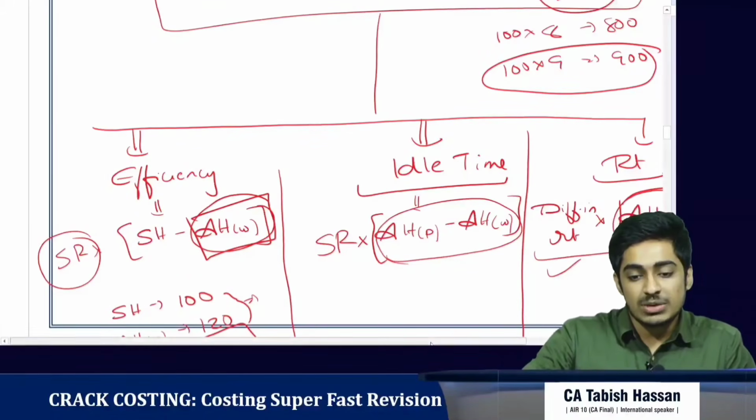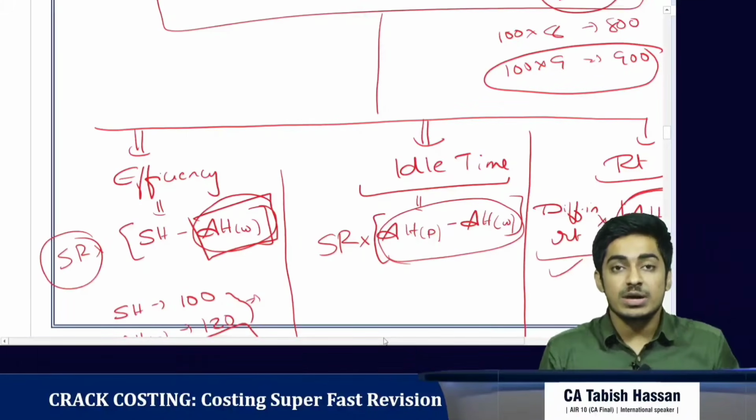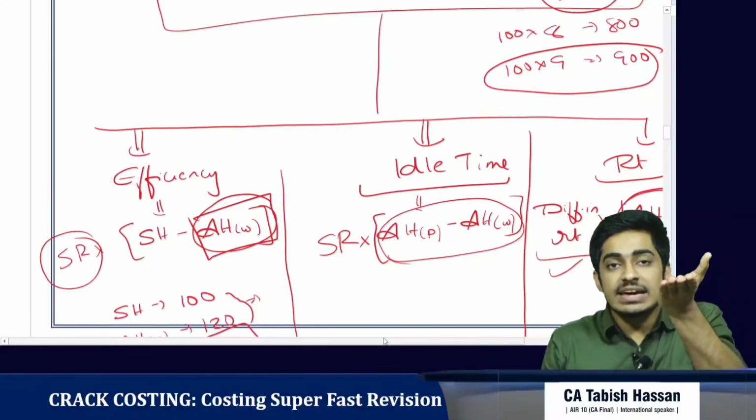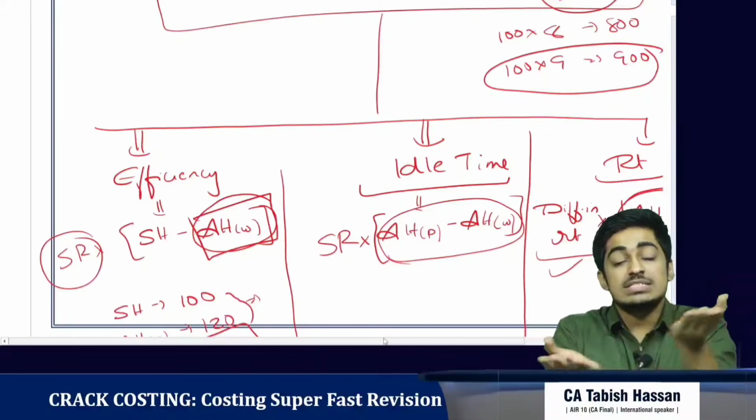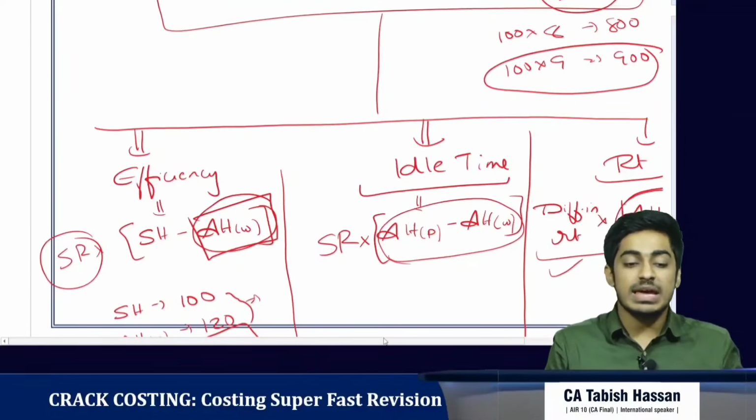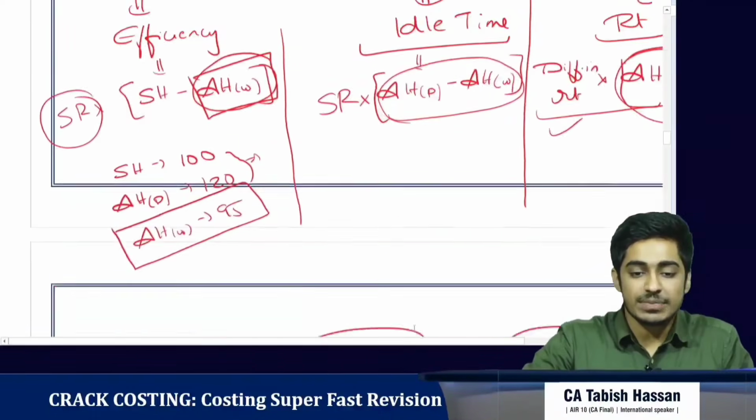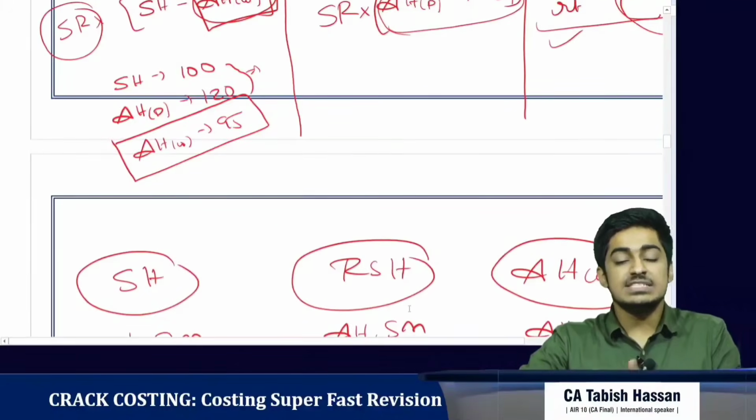Now coming to labor efficiency variance. What are we comparing here? What are the standard hours? What are the actual hours worked? Why is there a difference? And the multiplier is the standard rate. Now let's analyze efficiency variance further.